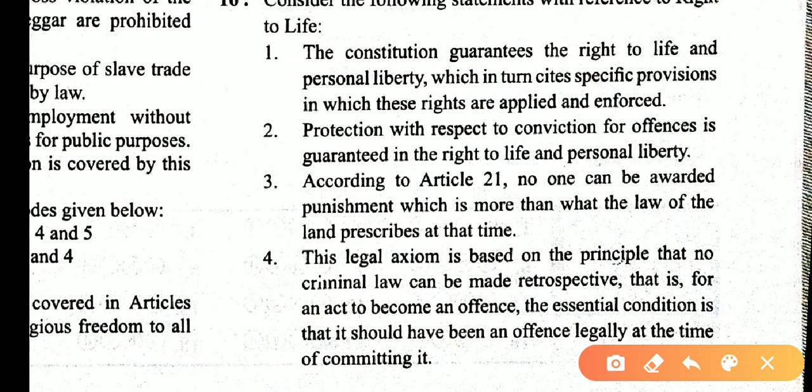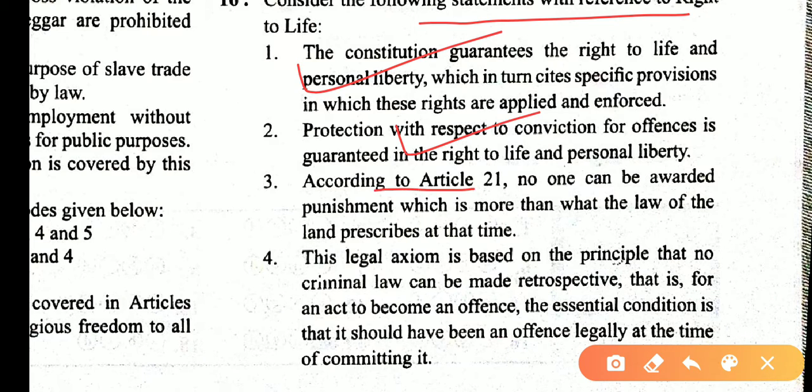Consider the following statements about the right to life. The Constitution granted the right to life and personal liberty, which in turn cites a specific provision in which these rights are applied and enforced. Protection with respect to conviction for an offence is granted in the right to life and personal liberty. These statements are also correct.